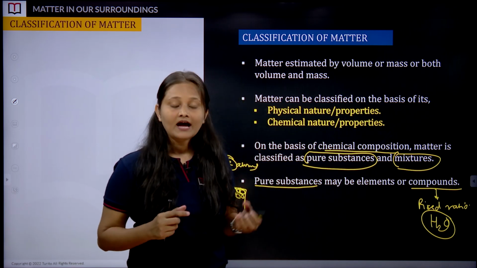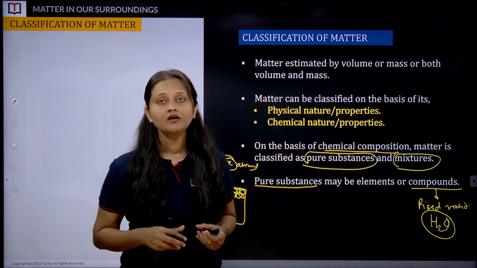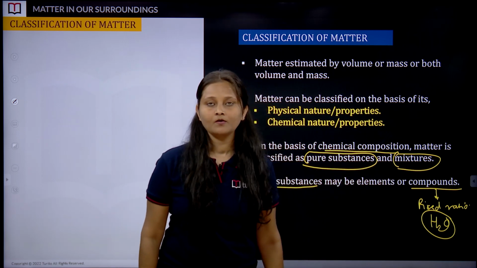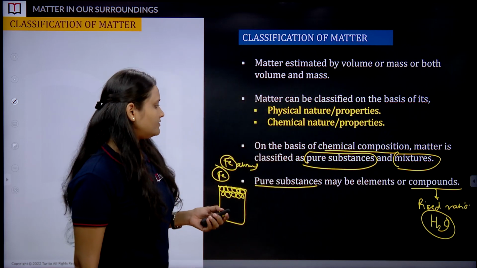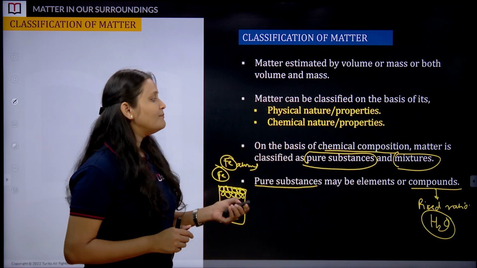Hydrogen and oxygen are the atoms which combine chemically with each other, and that's why we refer to them as compounds. So that was a small idea about pure substances.